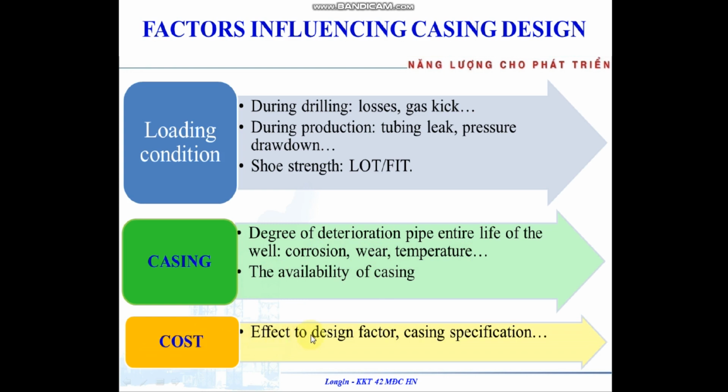The effect on the design factor and casing specification is that a higher design factor means a higher casing specification, which means more cost.